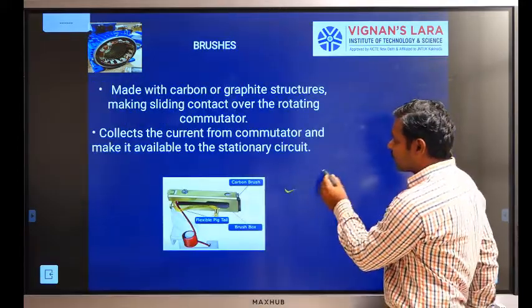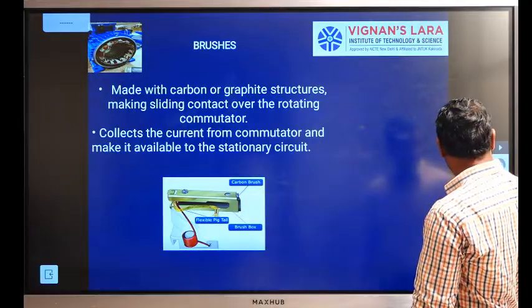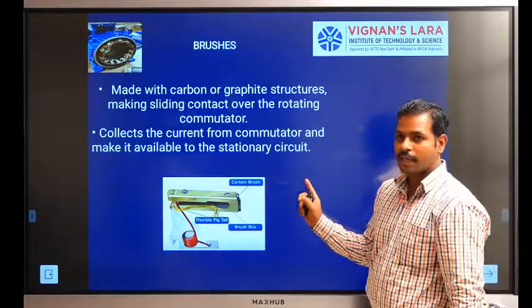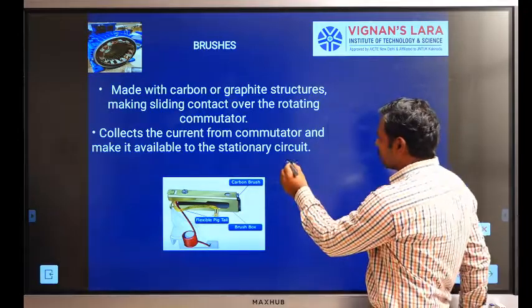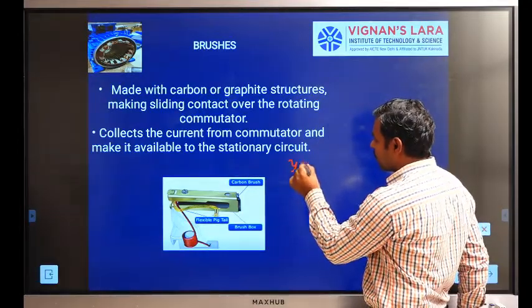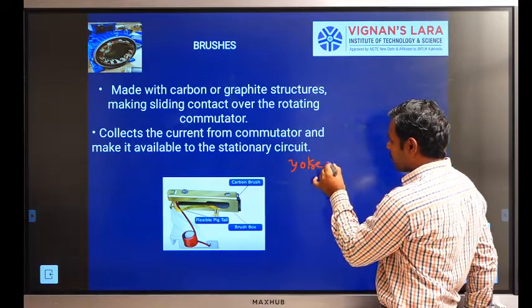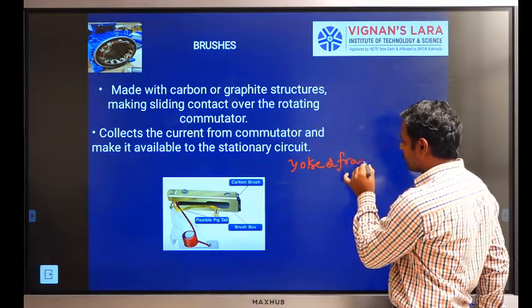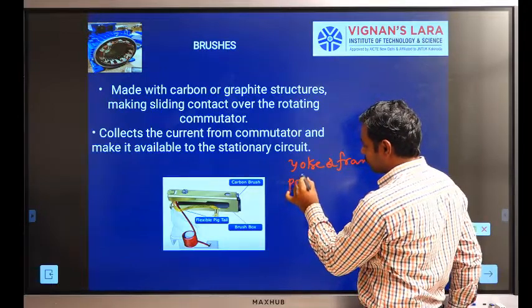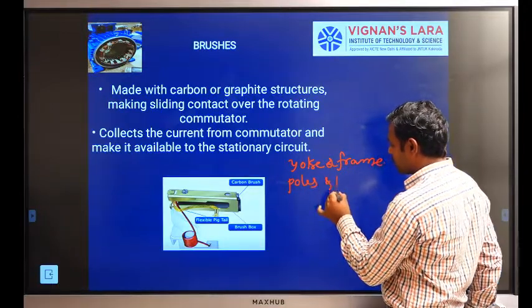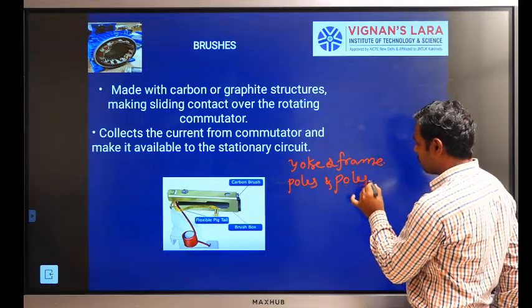So these are the constructional parts of a DC machine. The first one is the yoke or frame. The second is poles and pole shoes.